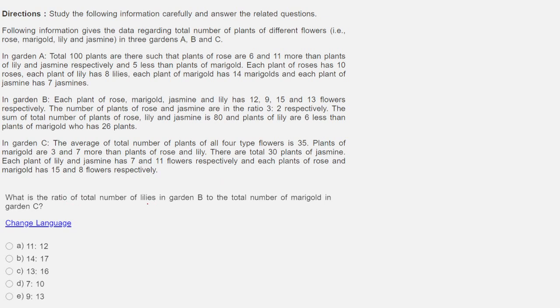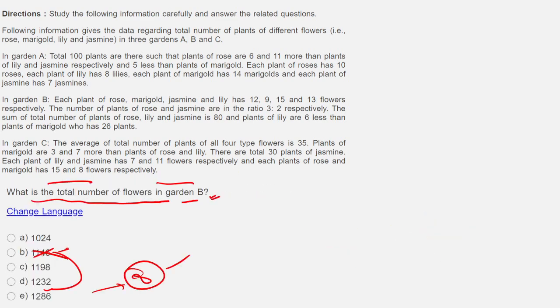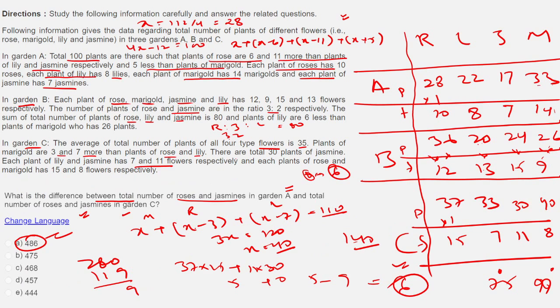What is the ratio of the total number of lilies in B to the total number of marigold in C? Yeah, this looks like a doable question. Let's quickly look at this. Yeah, lily in B, that is what they said. This is 20.